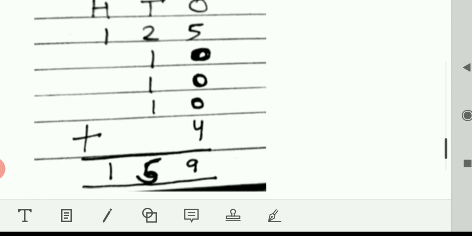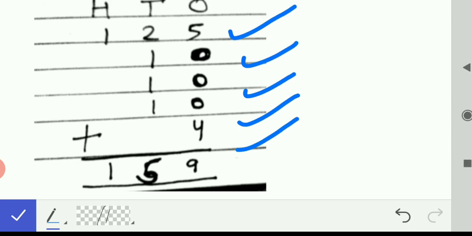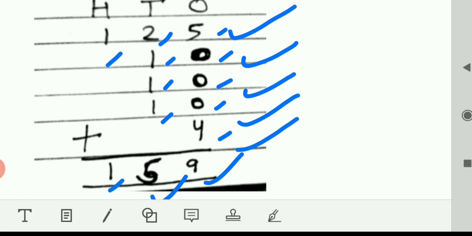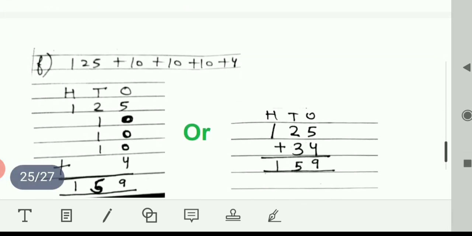Or we can add it like this: 125, 10, 10, 10, 4. 5 plus 0 plus 0 plus 0 plus 4 is 9. 2 plus 1 plus 1 plus 1 is 5. And 1 plus nothing is 1. So the answer is 159. And there is one more way.